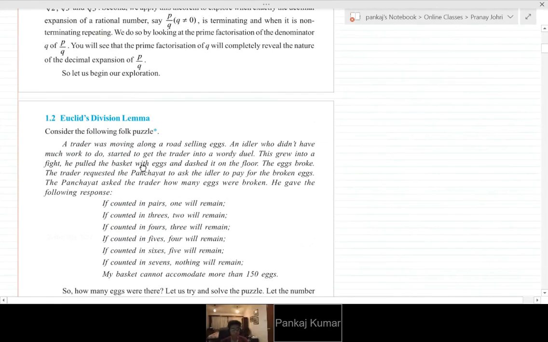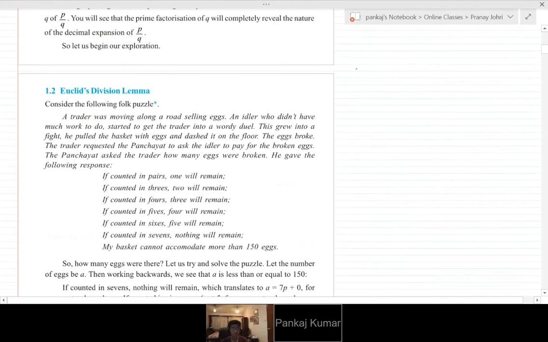Euclid's division lemma. This is a complicated version of the simple division process that we already know. So how do we divide 12 by 5? We take 2 times 5, into 10, 2. This is the remainder. This is our quotient.